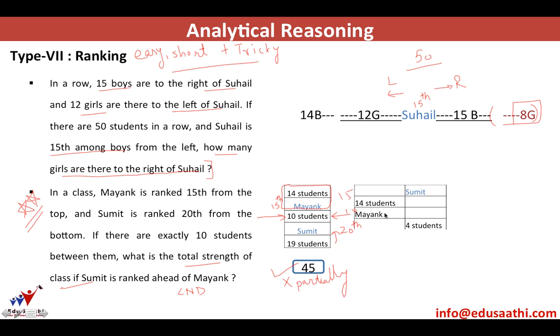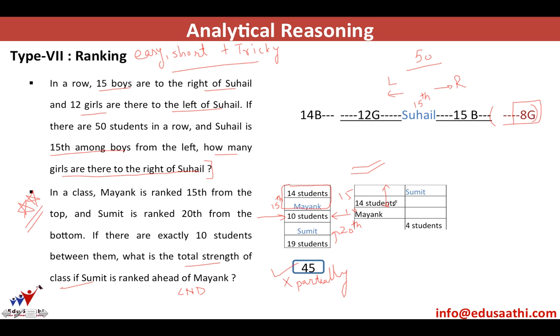If Mayank is ranked 15th from the top, then Sumit is one amongst those 15 kids. Of the students that are above Mayank, Sumit is one of them. Do not leave this possibility. This is the most important case.